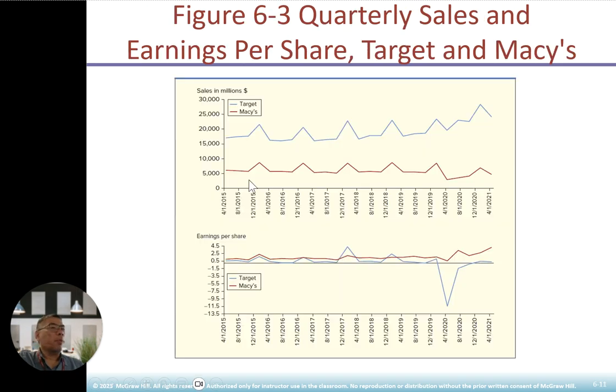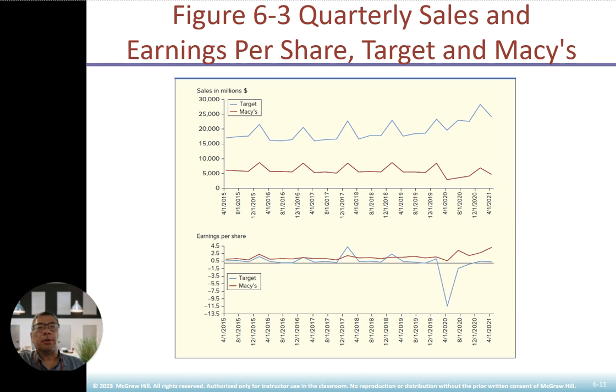So we go back here again. The graph for Target is all the way in terms of millions. Earnings per share also fluctuate according to the sales in millions. Okay, that's the key part. So you can compare between Target and Macy's. Remember, you have to compare orange to orange. You have to compare apple to apple.